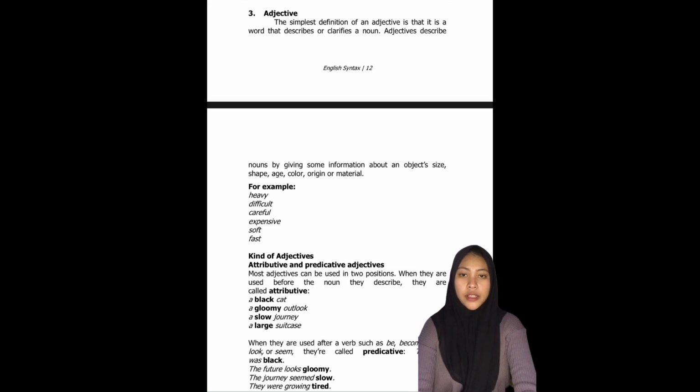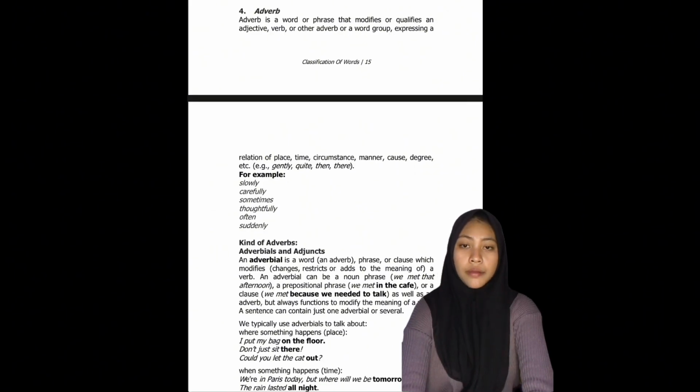Adjectives. The simplest definition of an adjective is a word that describes or clarifies a noun. Adjectives describe nouns by providing some information about the size of an object, shape, age, color, origin, form, or material. Adverb.